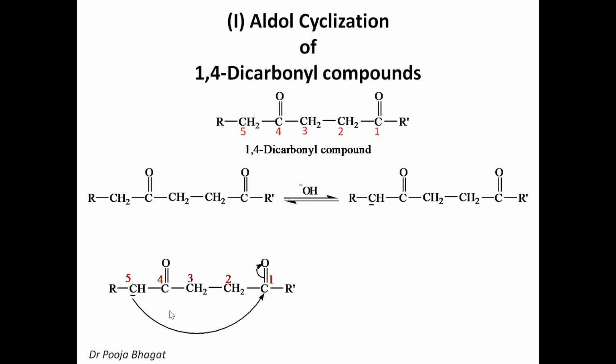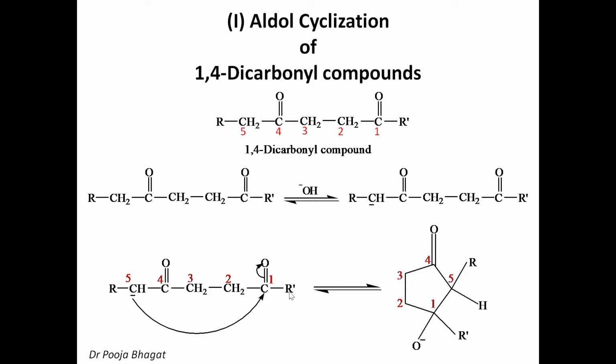So first you will draw the 5-member ring structure. Okay, this is the 5-member ring structure. Now number the carbon. So I have started numbering from here. It is 1, 2, 3, 4, 5. So we have numbered the 5-member ring structure, and at the first carbon we have a single bond